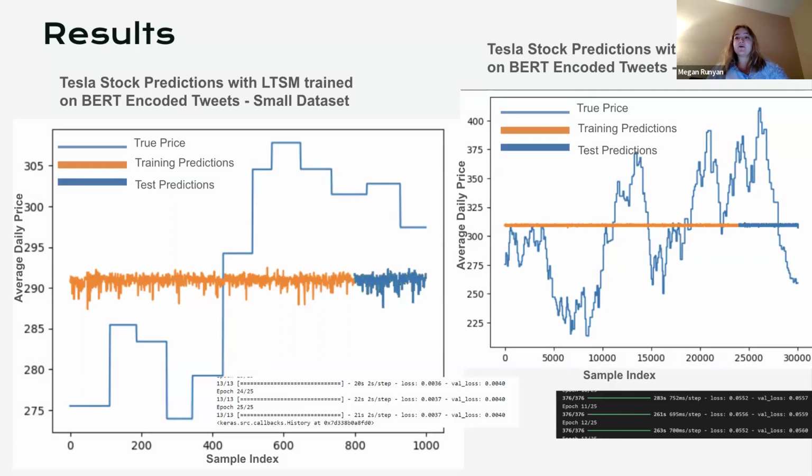So first we did it on a small data set of just 1,000 samples, so we could get a sense of what was going on. And then we did it over the entire Tesla data set, which was around 37,000 samples. Both of them were still converging around the mean, but you can see that we have better accuracy with the larger data set.